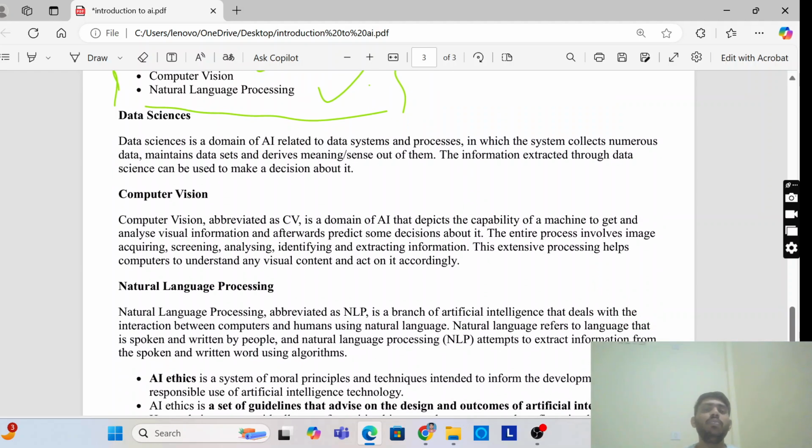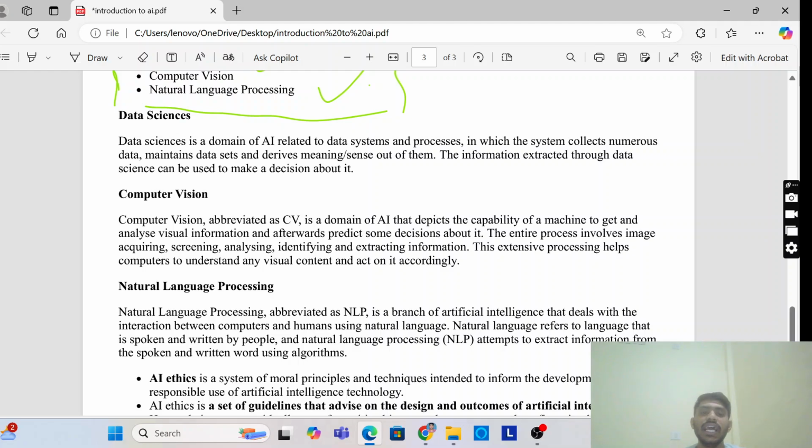Data science is a domain of AI related to data systems and processes, in which the system will collect numerous data, maintain the data set, and derive the meaning out of them. Now the world is running with lots of data. Everywhere we are using different kinds of data. That's why, to manage and process the data, we need data science. We can study and analyze this data to get better results. That is what data science is.